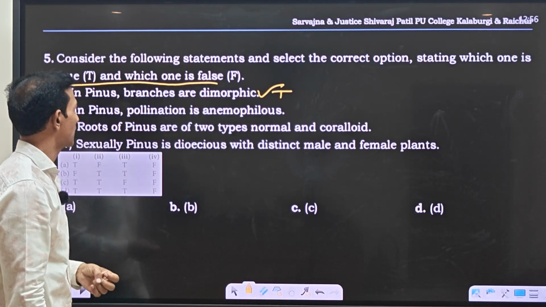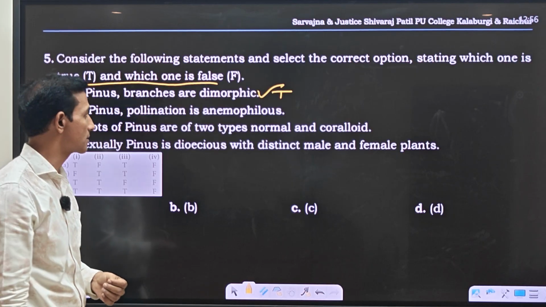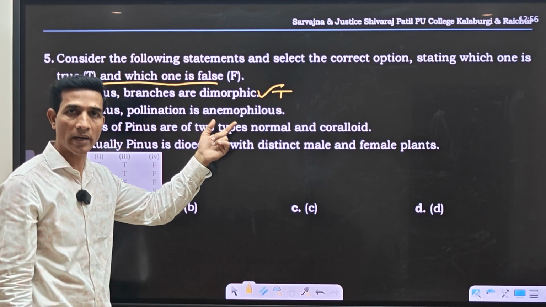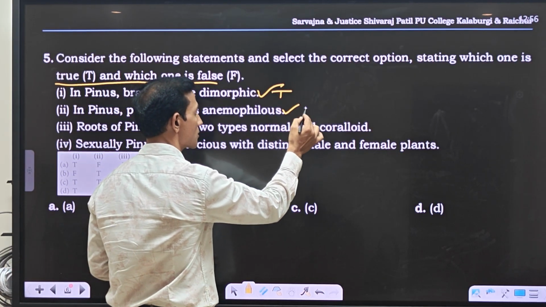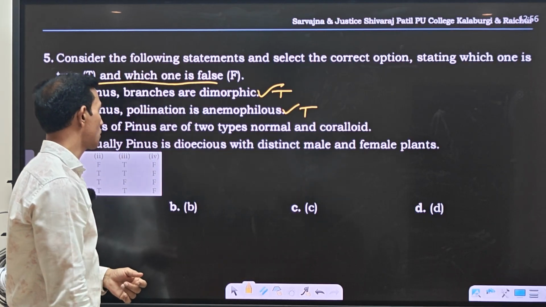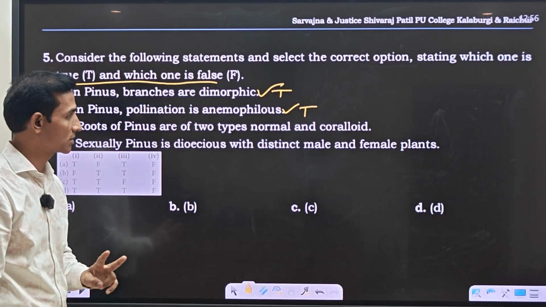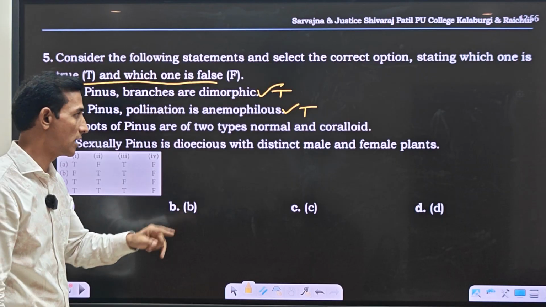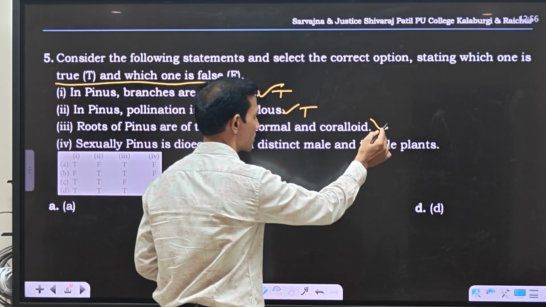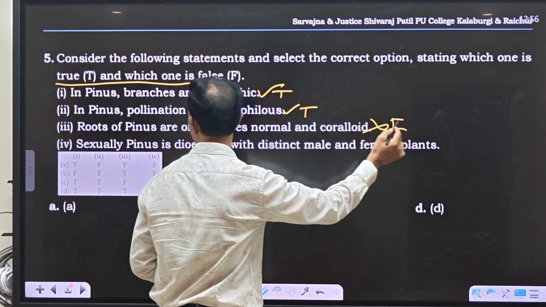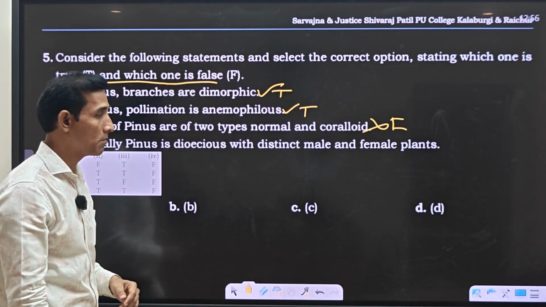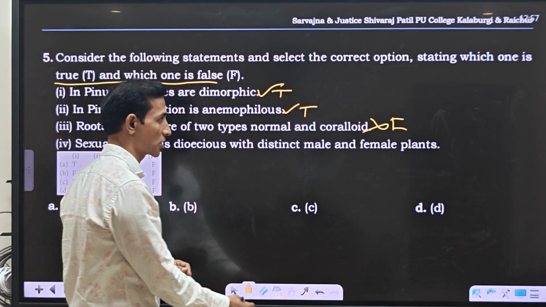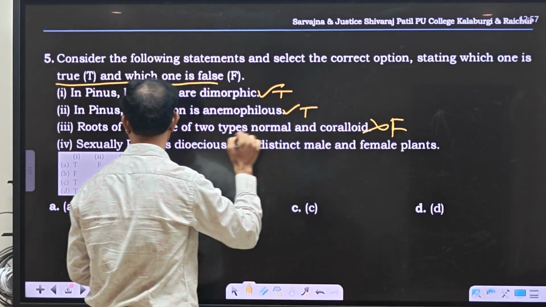In Pinus, pollination is anemophilous. Pollination by wind is called anemophilous. This is also true. Roots of Pinus are of two types, normal and coralloid. This is wrong because roots of Pinus are mycorrhizal in association. Hence this is wrong.